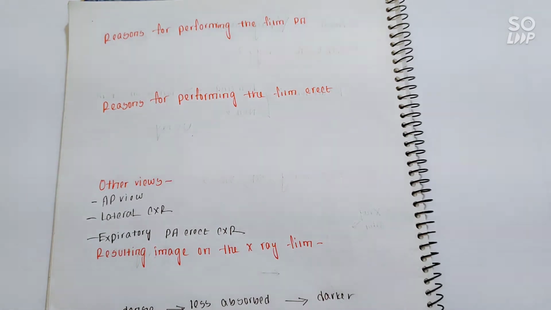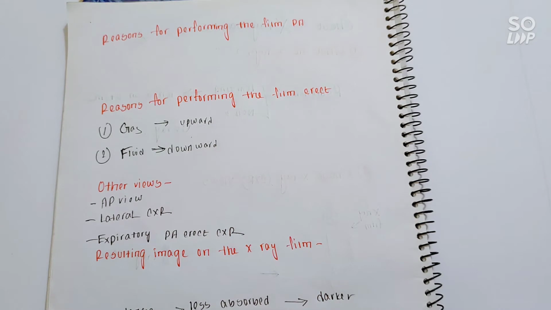Secondly, reasons for performing the film in erect posture. We all get more comfortable in supine position. So, why not in supine position? In many diseases, there may be gas accumulation or fluid accumulation within any kind of organ. In the chest X-ray, we can see this, and we can easily differentiate these two when we perform the chest X-ray in erect view. Because in erect posture, due to gravity, gases go upward and fluid goes downward, and we can even detect the actual location of the gas or fluid.